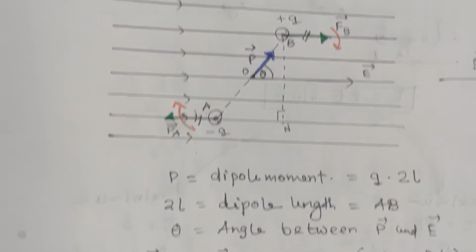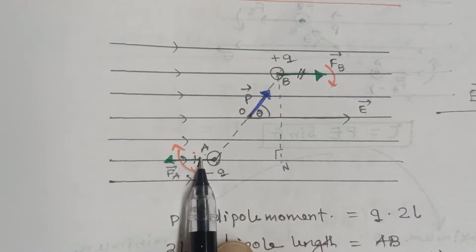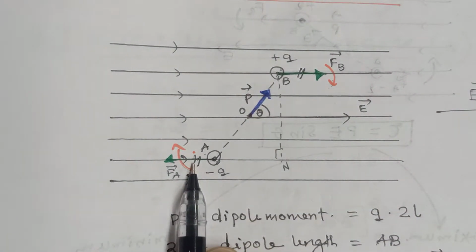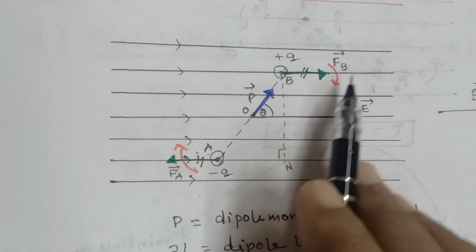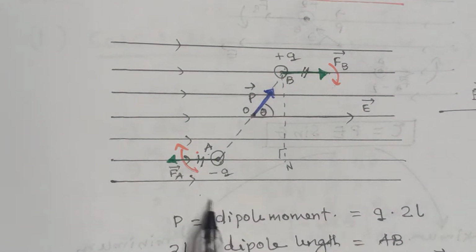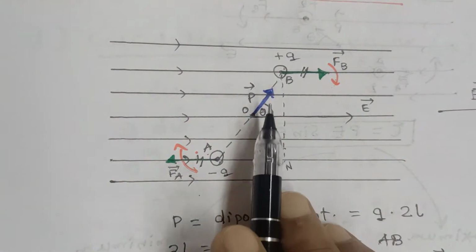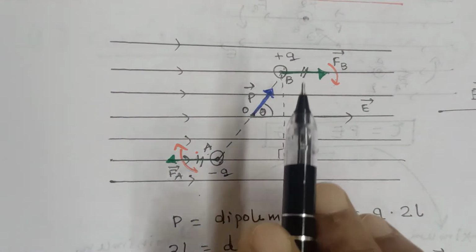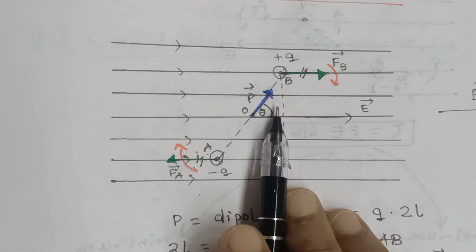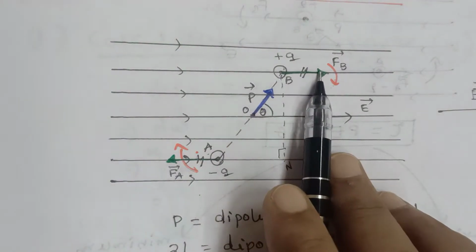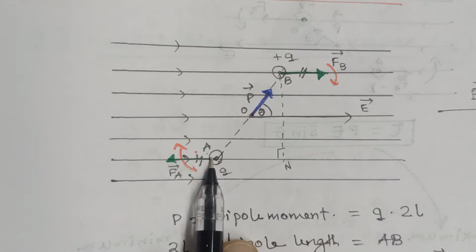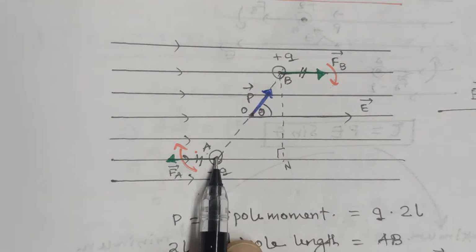Special in character means they are equal in magnitude, opposite in direction, acting at two different points, and the lines of action are also different. When two forces acting on the system satisfy all these conditions, again I am repeating the conditions: they should have the same magnitude, they should have opposite direction, and they should act at two different points, so the lines of action should be different.